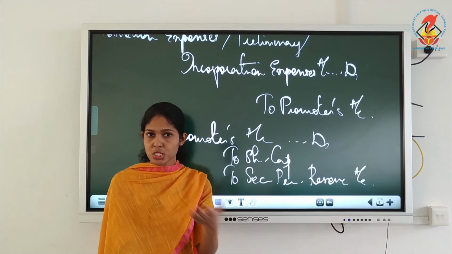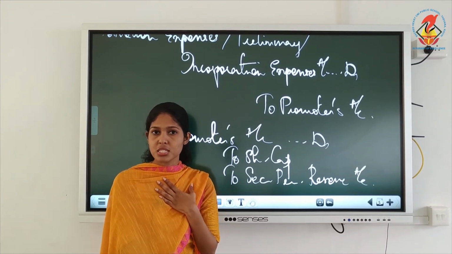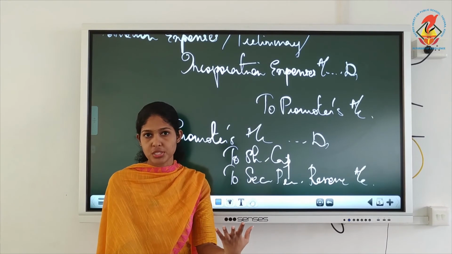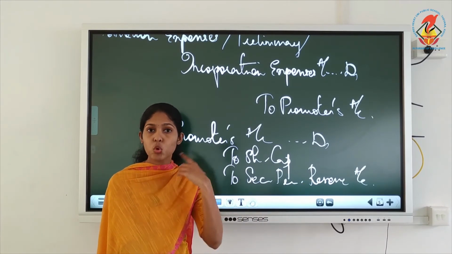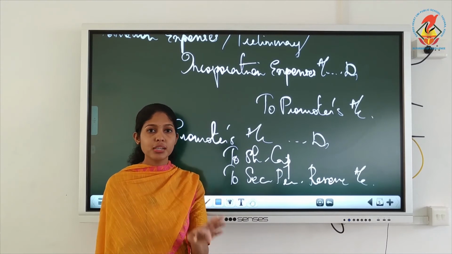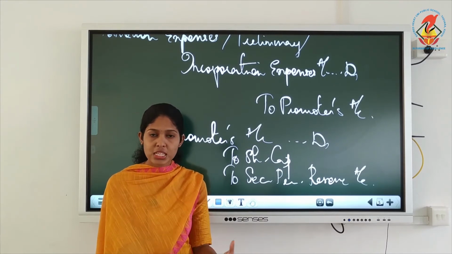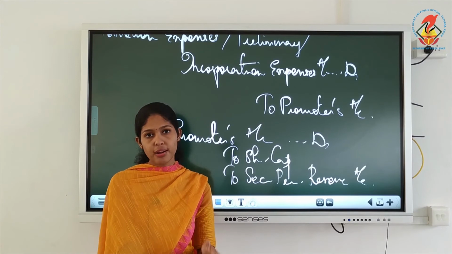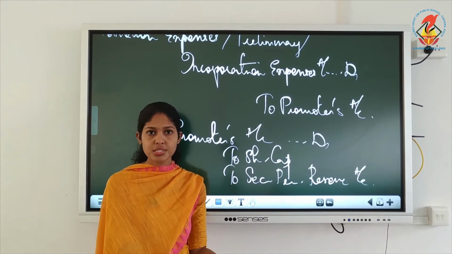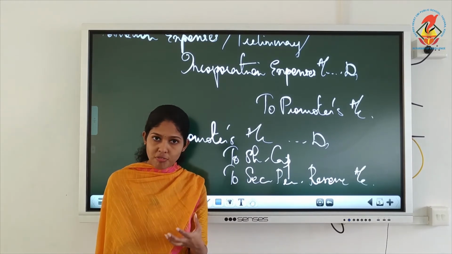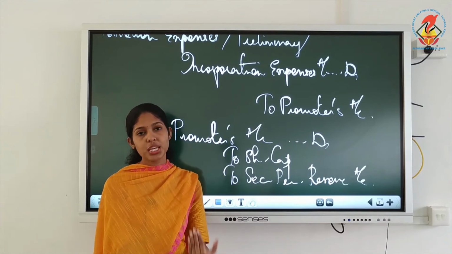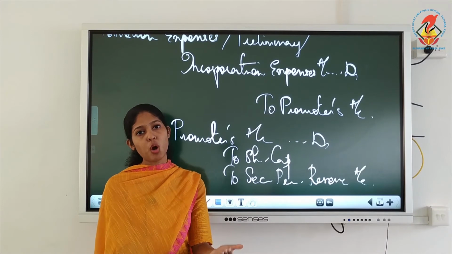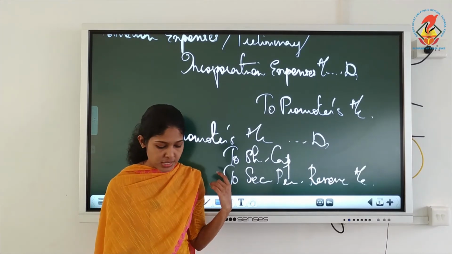So what is the advantage for the company? We are getting the money, isn't it? We are issuing shares to raise capital. So the underwriters will come and subscribe the shares. For that, we will have to pay them underwriting commission, a remuneration we have to pay. That's called underwriting commission or underwriters commission. And instead of paying this commission in the form of cash, in this situation, we can pay them in the form of shares. That's what we are discussing here.